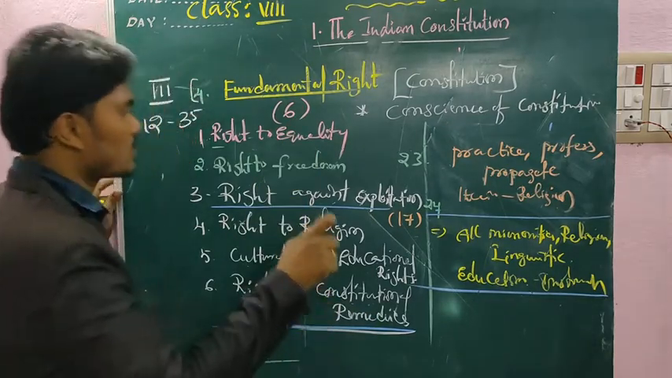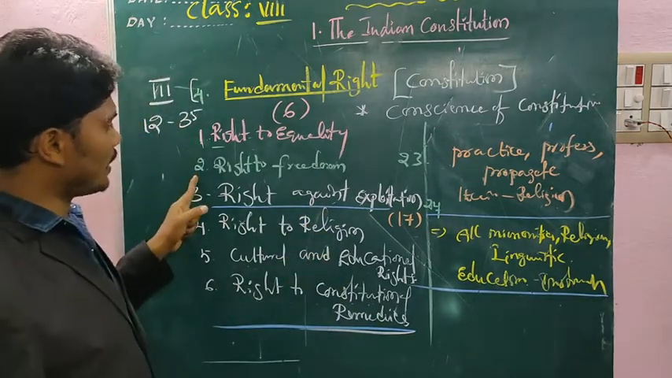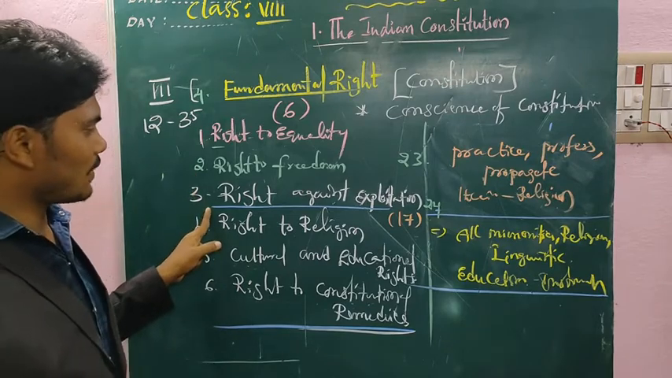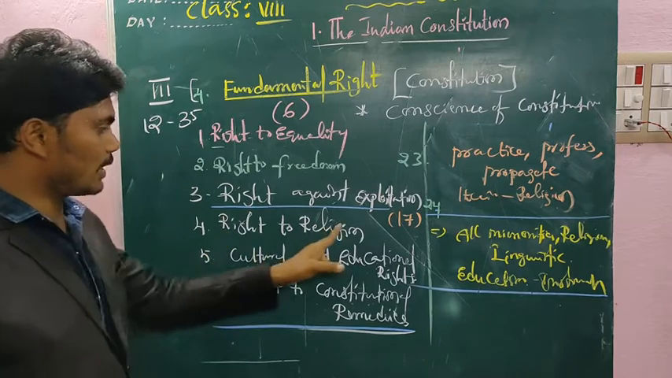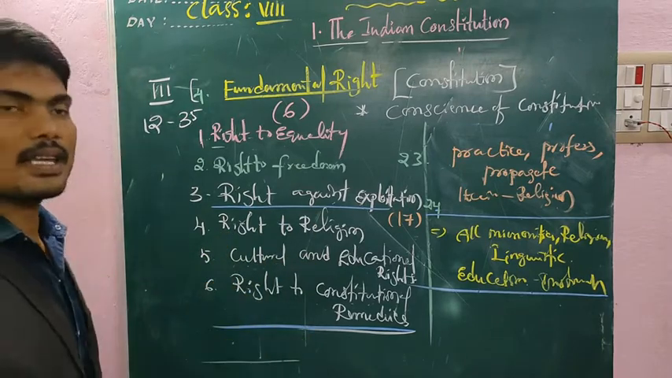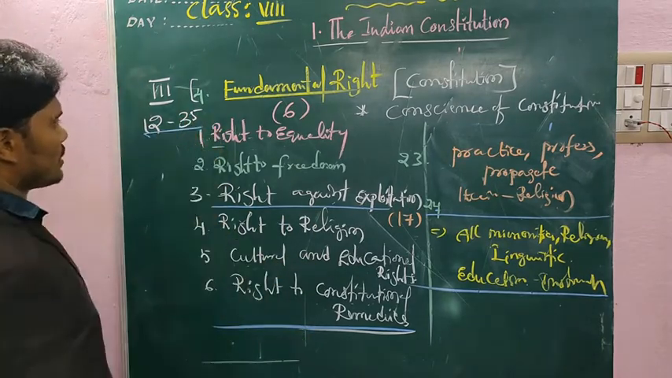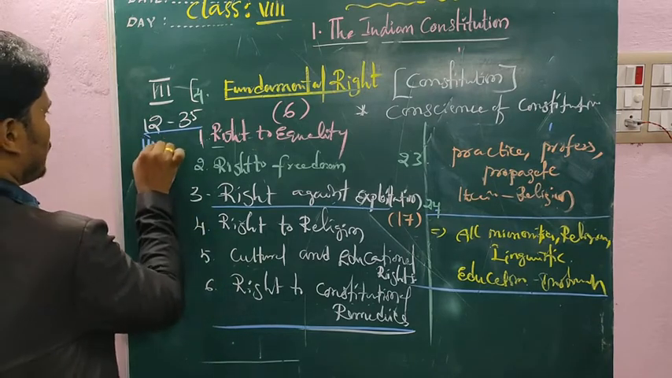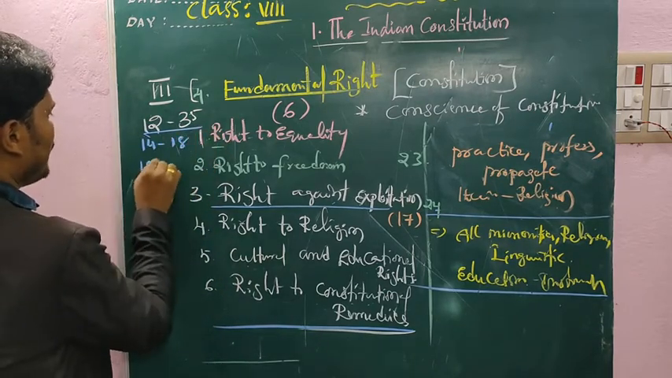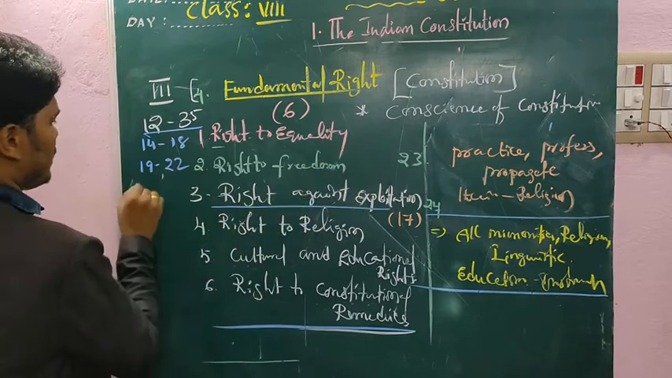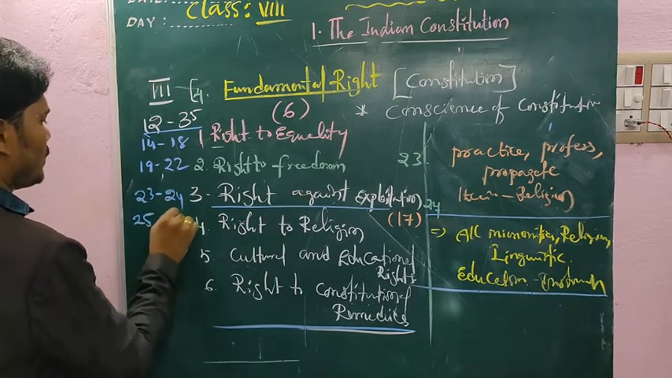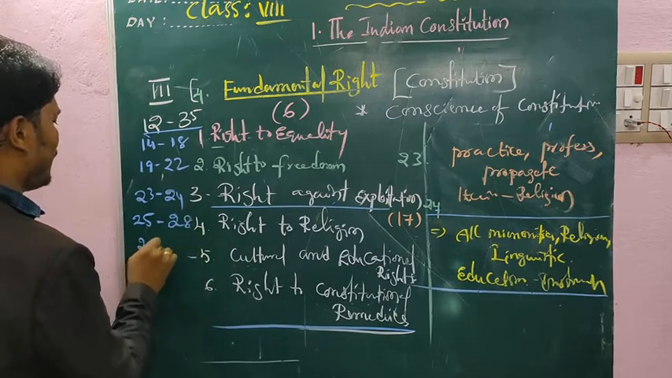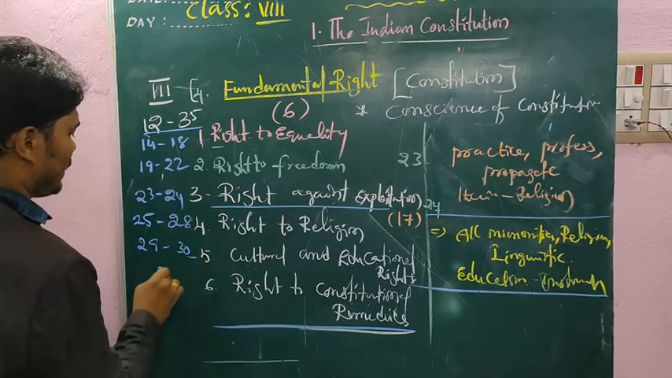These are all the rights. Once again: right to equality, right to freedom, right against exploitation, right to religion, cultural and educational rights. Articles once again, check here: 14 to 18, 19 to 22, already I mentioned 23 to 24, and here 25 to 28, 29 to 30 and 32.